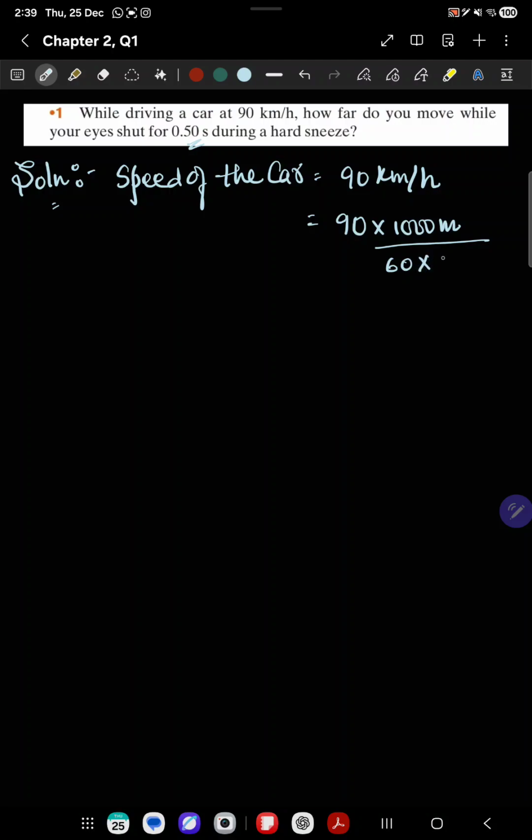Then again we have to convert it into seconds, then we will get 60 seconds. So the zeros cancel, this also cancels. Now if we cancel this 3 5, what we will get is 90 into 5 by 18 meter per second.